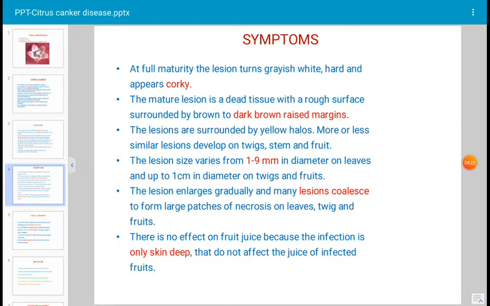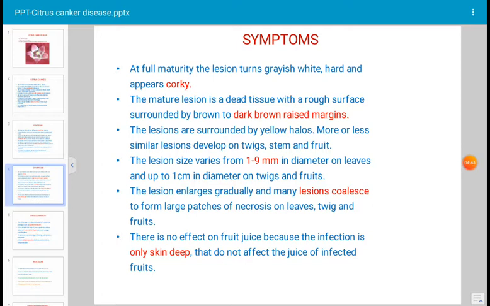The lesions or spots are surrounded by a yellow halo. More or less similar lesions develop on the twigs of the plant, on the stems as well as on fruits. The size of the spot is variable.